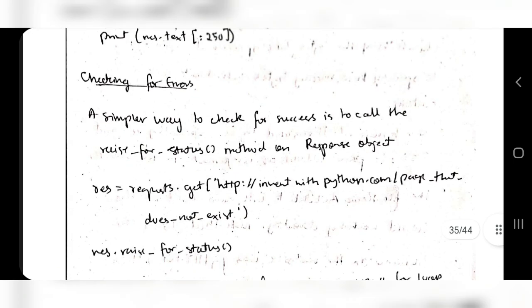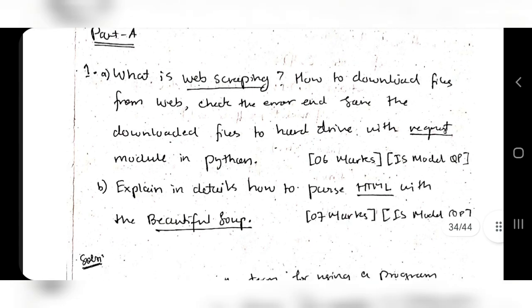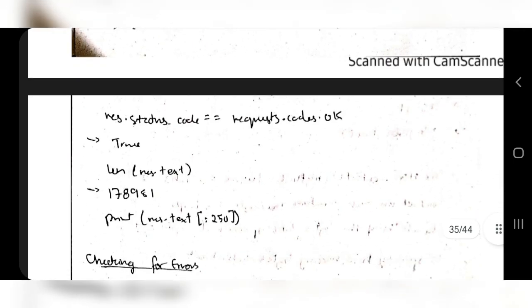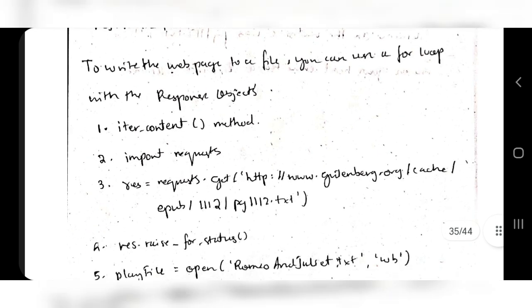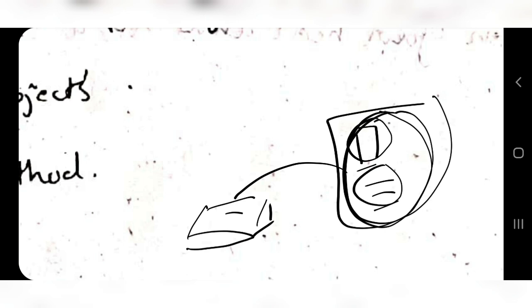And the last one which they have asked is to store the downloaded files to the hard drive. So to download the files, what does downloading mean? Downloading means, suppose that you have an image here, okay, and you have some text here. Downloading means copying these files from the web to your local device. That's what happens at a deeper level. You have an image and text here that is getting copied to your device, isn't it? That only means downloading, right?